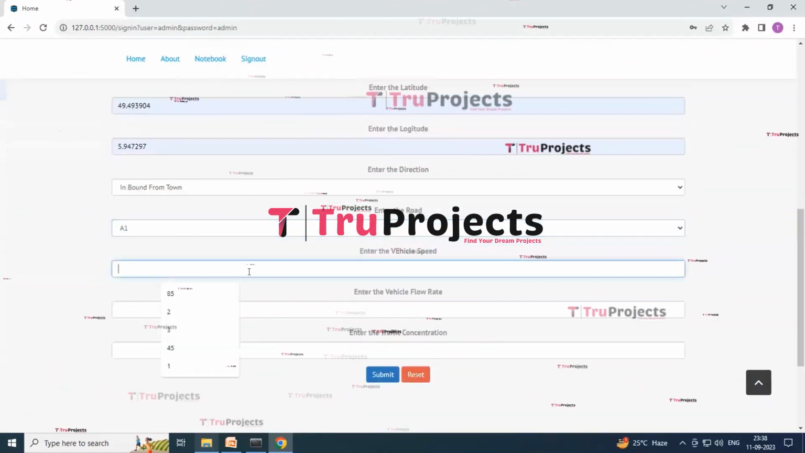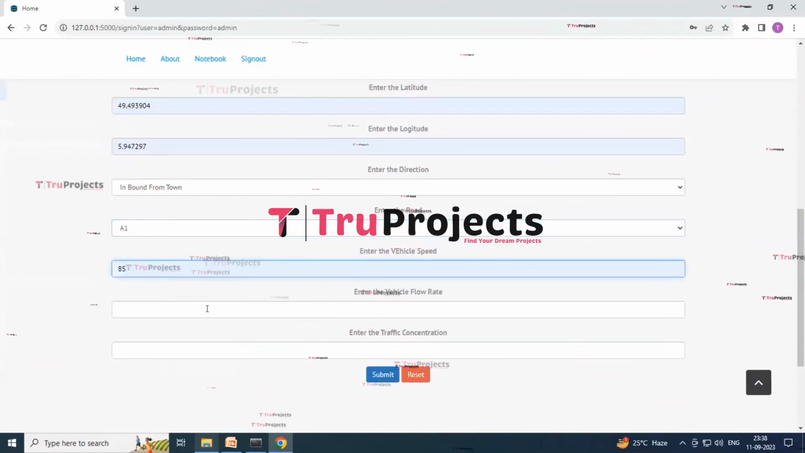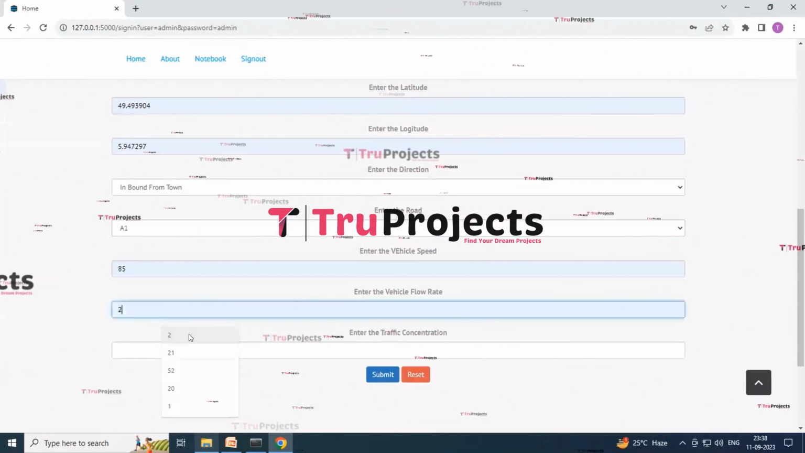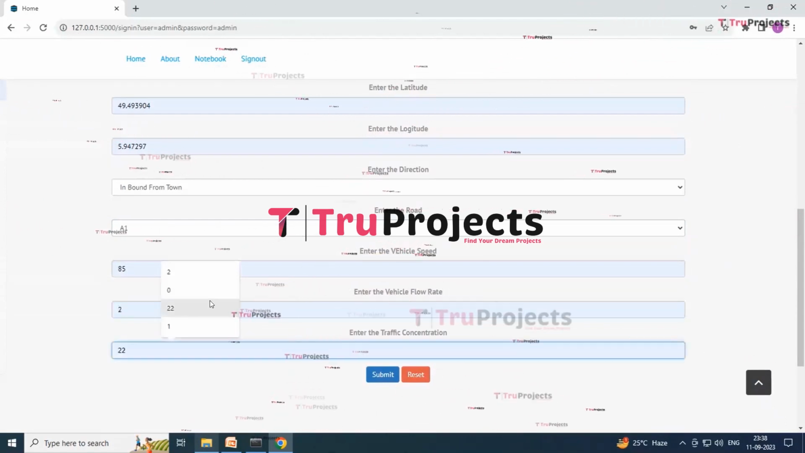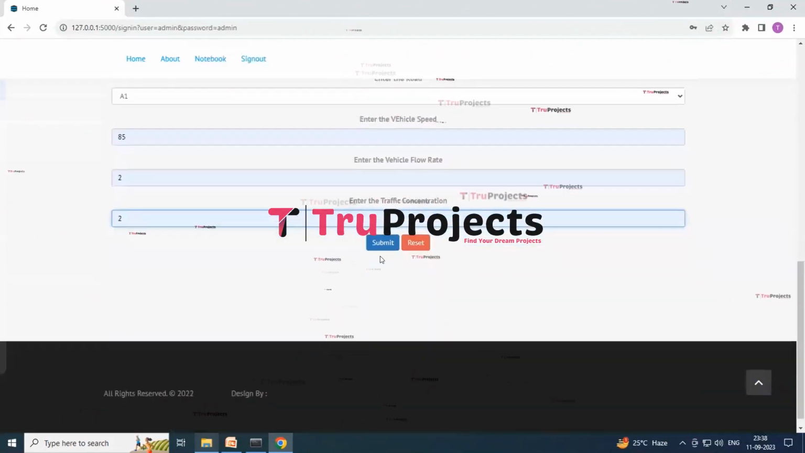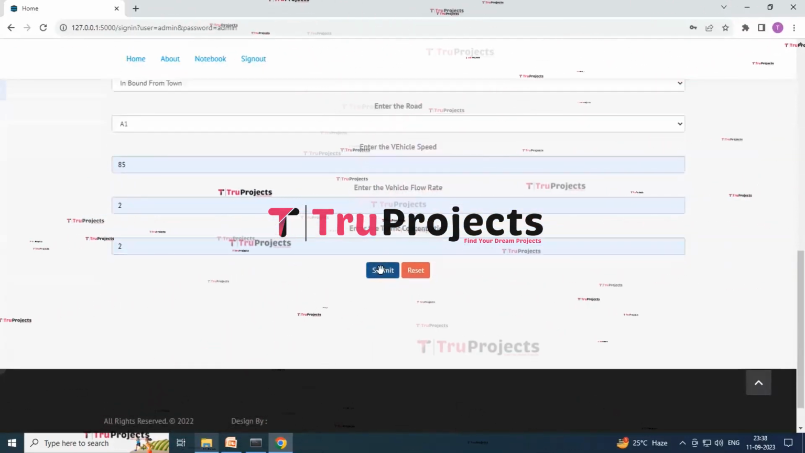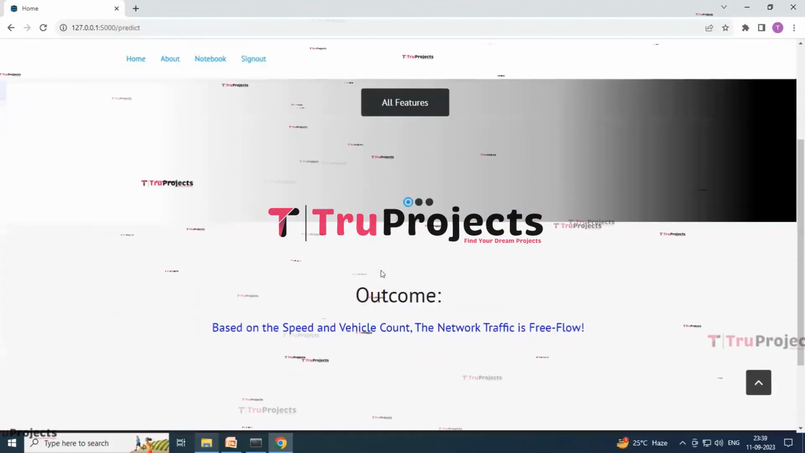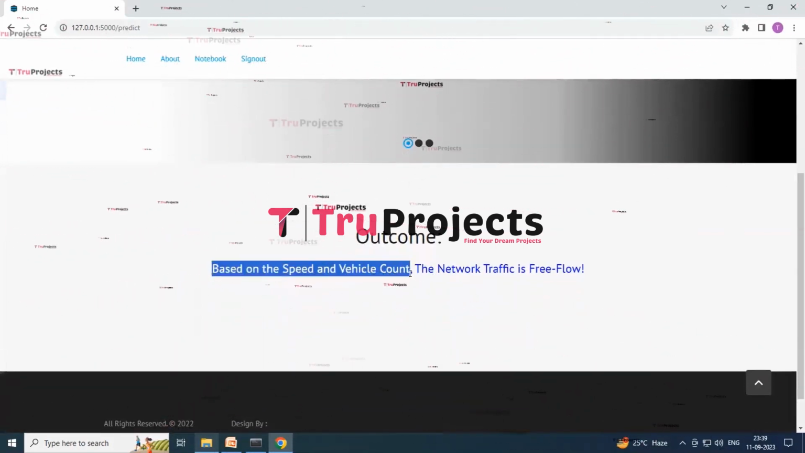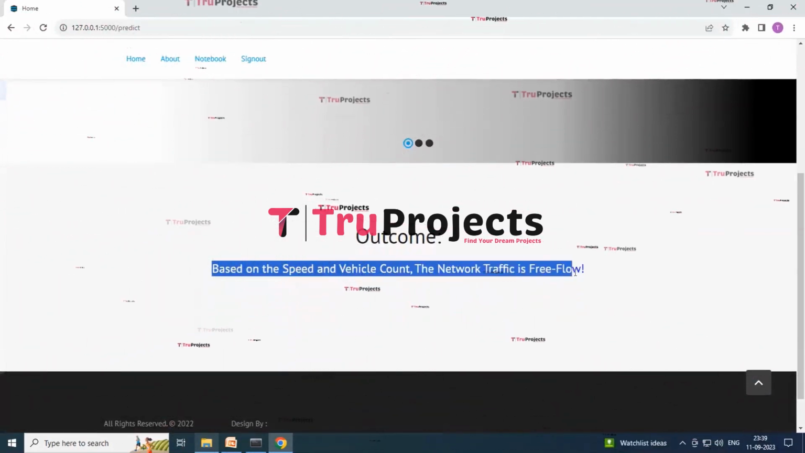And now enter the vehicle speed. Here I am choosing 85 speed. And now type the vehicle flow rate. So here I am entering 2. And for the traffic concentration, again I am entering 2. Depending on the parameters you are entering over here, it will detect. So now just click on the submit button, and by scrolling down below, here you can see the outcome that based on the speed and vehicle count you are entering over there, the network traffic is free of flow.